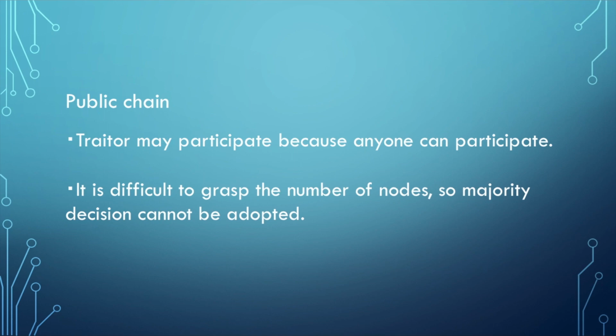Perhaps you can imagine that because anyone can join in the public chain, there is a possibility that a malicious traitor may participate. Furthermore, since anyone can participate, it is difficult to grasp how many nodes participate in one blockchain as a whole. What measures are often used when you decide something with multiple people? I think there's majority decision as a means to be used. However, majority vote is possible only when we know how many people are involved. In other words, we cannot adopt majority vote in a public chain, so we need to introduce other agreement measures.